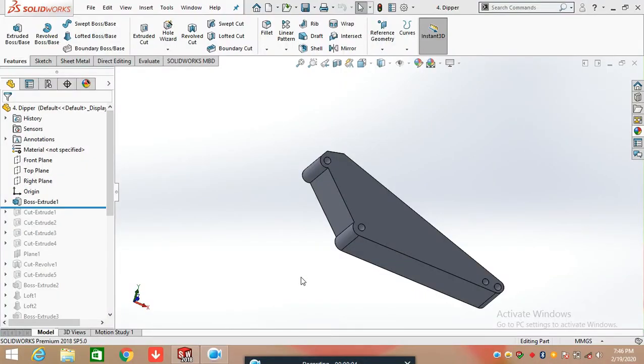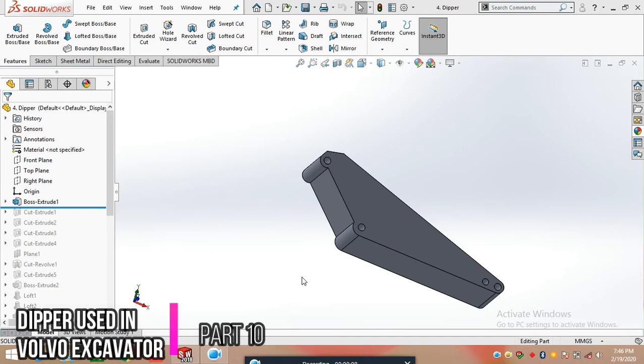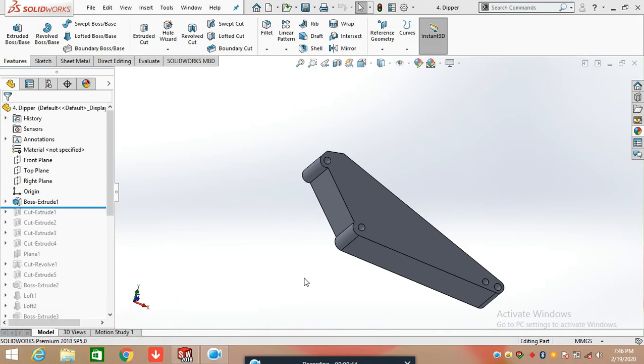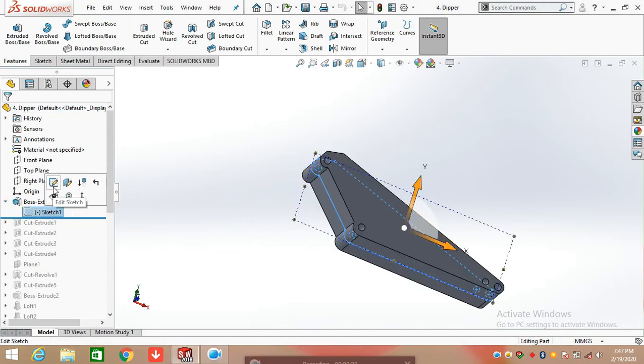Hello everyone, in this video we are going to create a dipper used in a Volvo Excavator. So here I already have created the part. Here I am only going to show you the dimensions and the features used in this part. So let's begin with the first. Here I am going to show you the sketch.